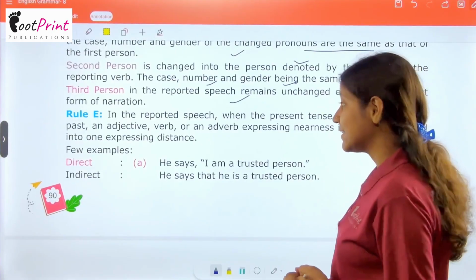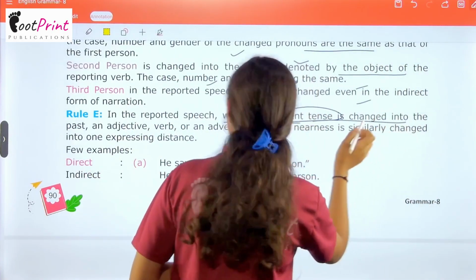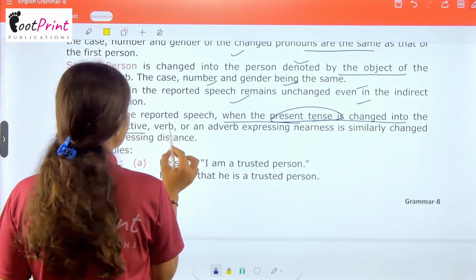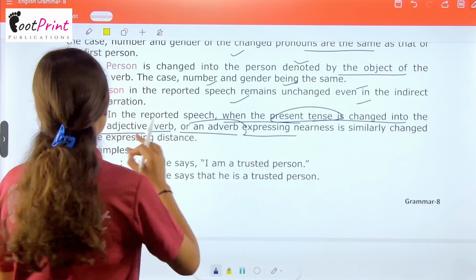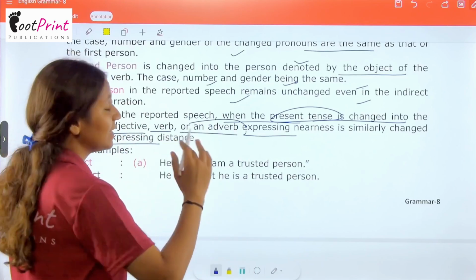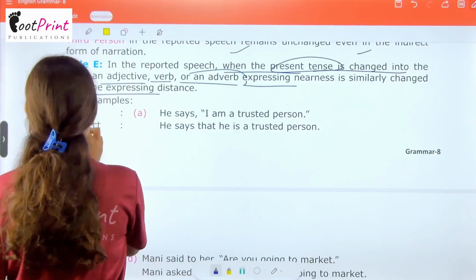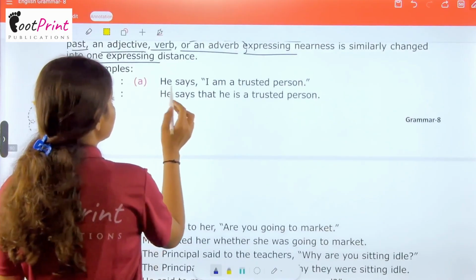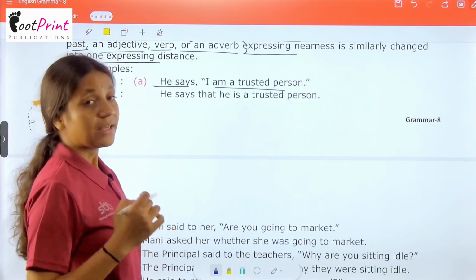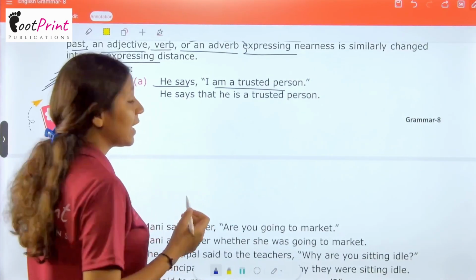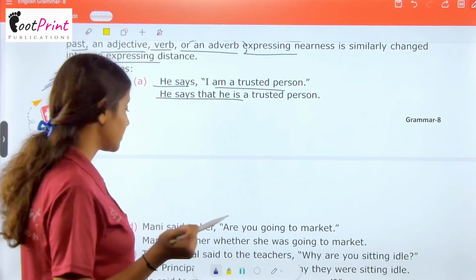Now, rule number E says if the reported speech when the present tense is changed into the past, an adjective, verb or an adverb expressing nearness is similarly changed into one expressing distance. For example, a few examples are given here. Direct: he says, I am a trusted person. And in indirect speech you will say, he says that he is a trusted person.